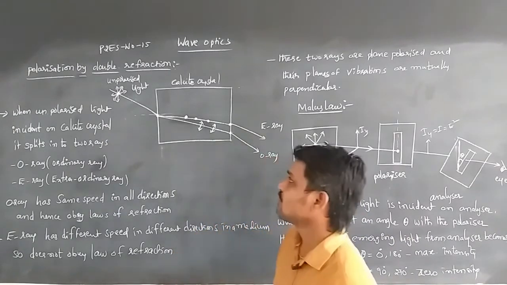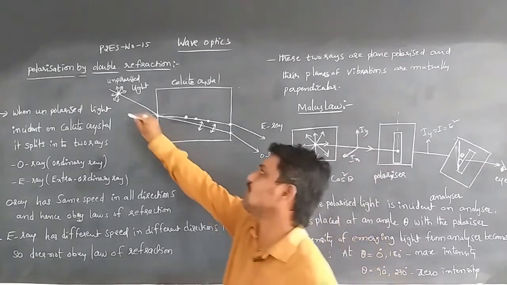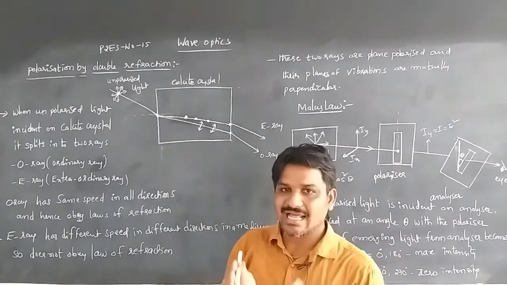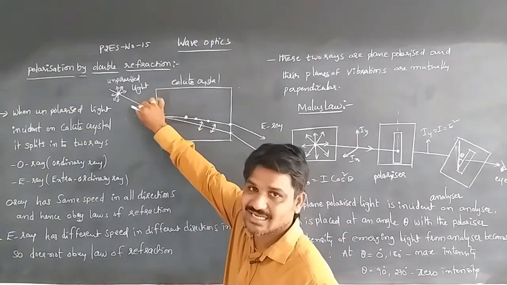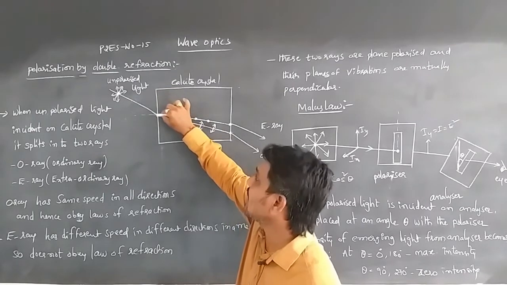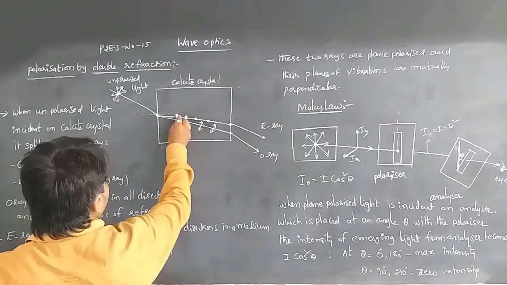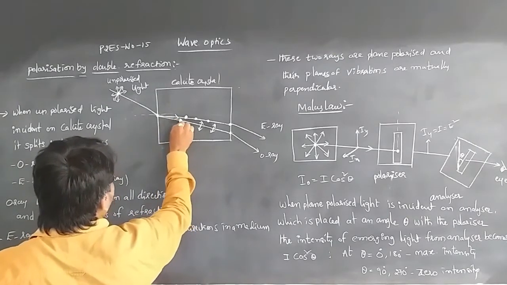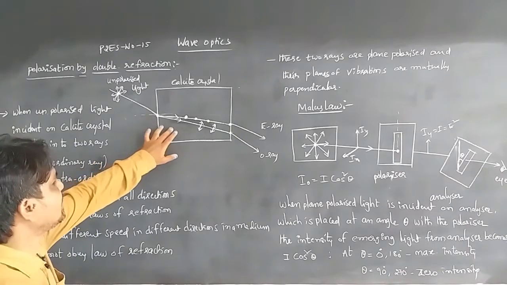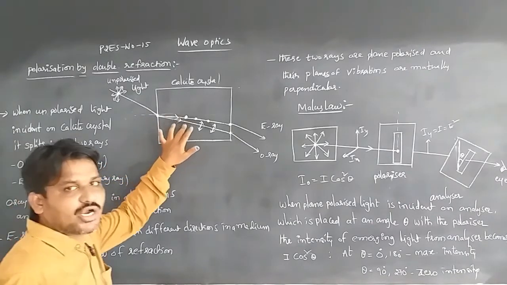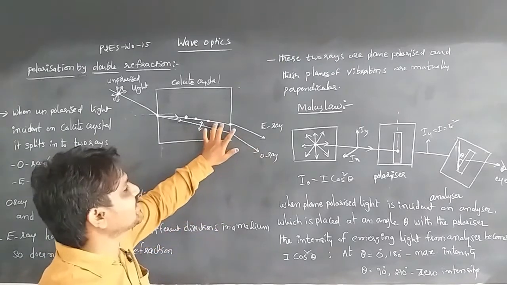When natural light is incident on the calcite crystal, it is refracted into two rays. One is the ordinary ray, called the O ray, and the other is the extraordinary ray, the E ray.